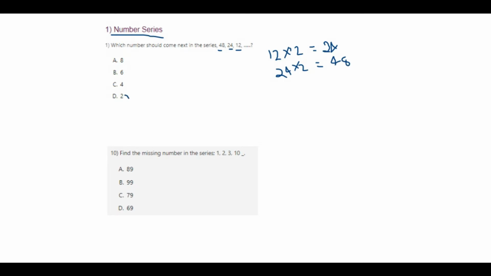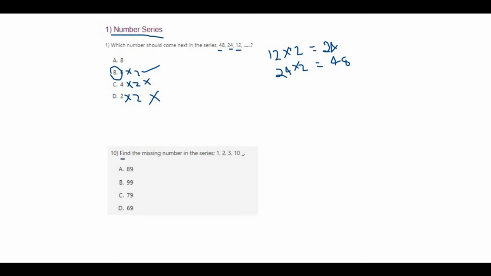When you look at the options, 2 twos are 4, which won't give you the answer as 12. 4 twos are 8, which won't give you the answer as 12. Okay. 6 twos are 12, which will definitely give the answer as 12. Therefore, the answer is option B.